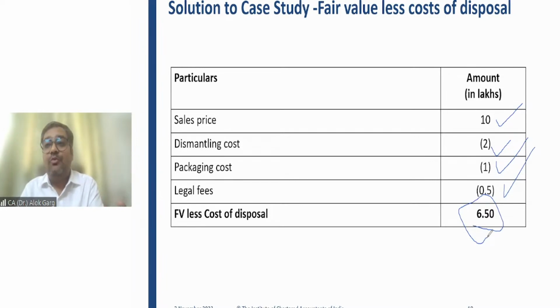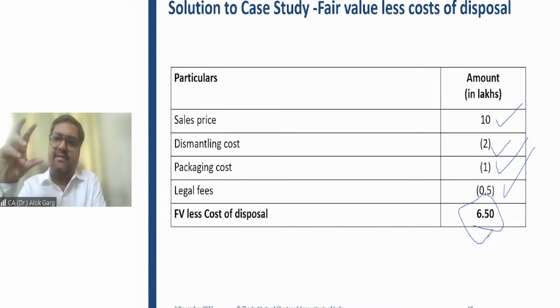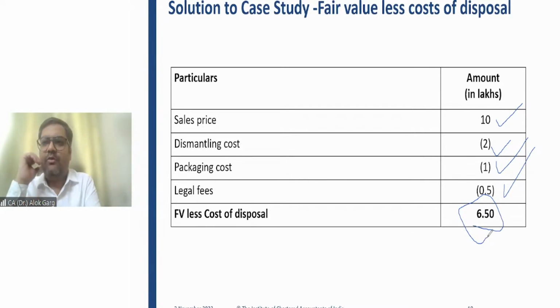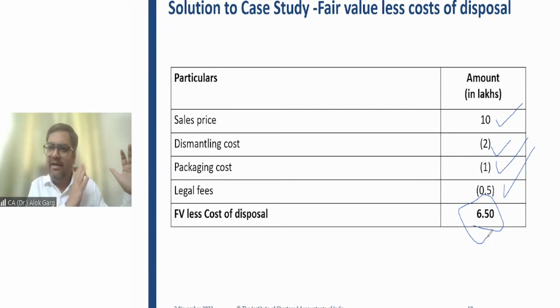Normally, the student who believes in rote learning writes the answer like this: yes, CFO is right. Impairment loss is calculated by reducing the recoverable value from the carrying value. And in case the carrying value is higher than the recoverable value, the value has to go down to the recoverable value. In this case, only fair value less cost to sell is given, and hence we need to compute the value in use, right? Have you seen the difference between what I explained earlier and what I wrote now as a student? Have you seen the difference?